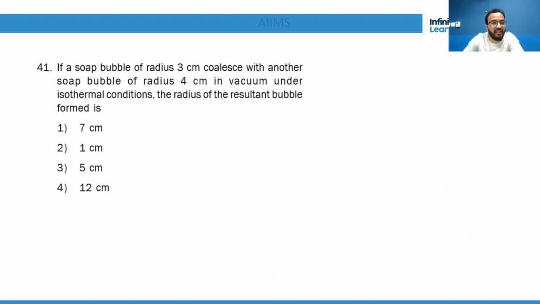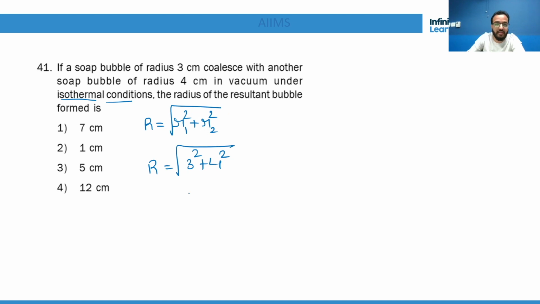If a soap bubble of radius 3 centimeter collides with another soap bubble of radius 4 centimeter in vacuum under isothermal conditions, please remember the formula. Whenever soap bubbles collide, r is the square root of 3 square plus 4 square. For isothermal conditions, kindly remember this.